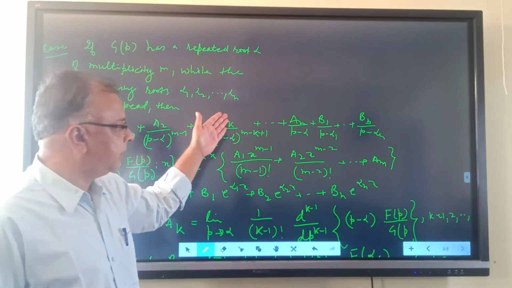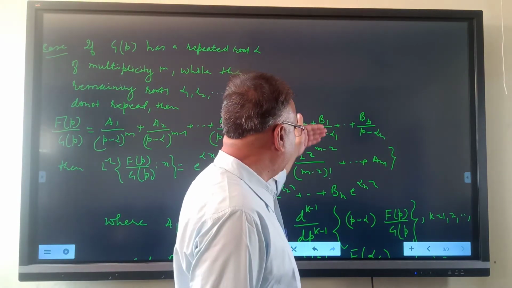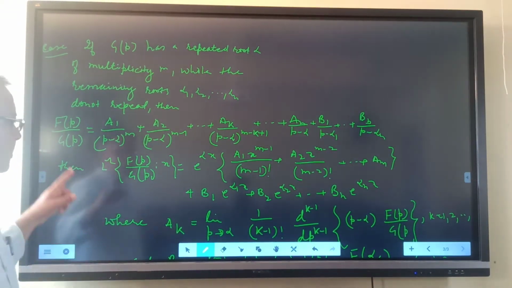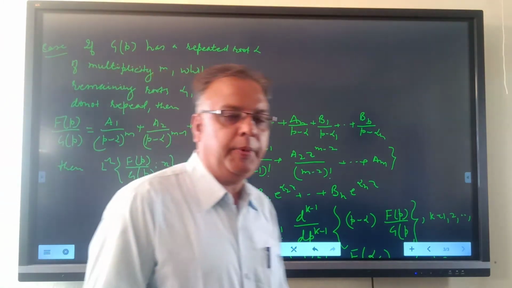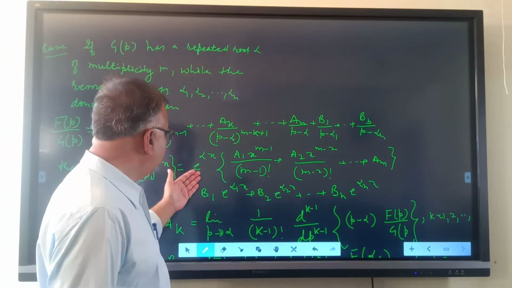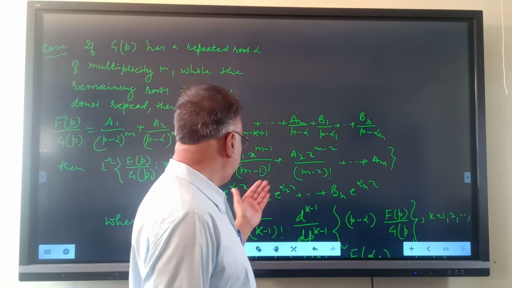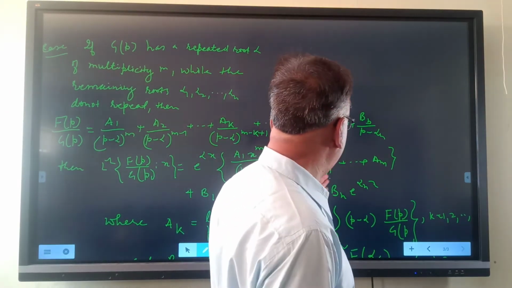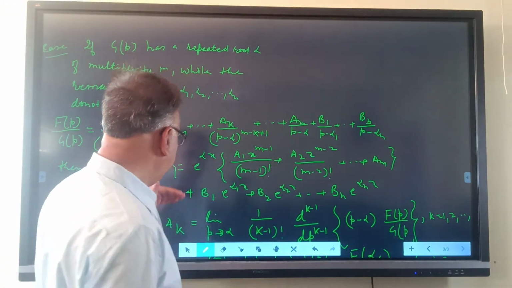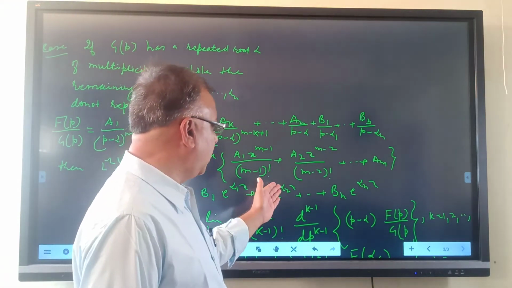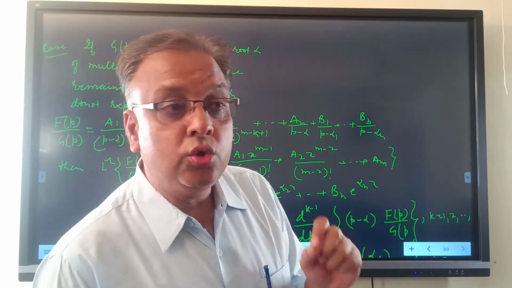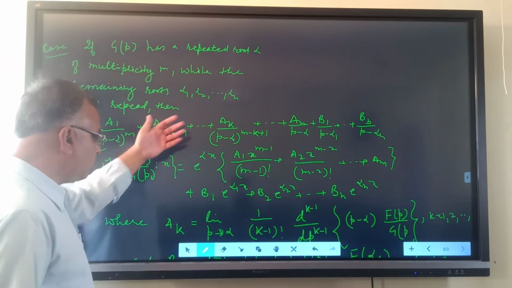The portion for such non-repeated roots is b1 upon p minus alpha 1 plus up to bn upon p minus alpha n. Now the inverse Laplace transformation of such functions is given by e raised to alpha x multiplied by a1 x raised to m minus 1 upon factorial m minus 1 plus a2 x raised to m minus 2 upon factorial m minus 2 plus up to am, where m roots are repeated, plus b1 e raised to alpha 1 x plus b2 e raised to alpha 2 x plus bn e raised to alpha n x, where alpha 1, alpha 2 and alpha n are non-repeated roots.